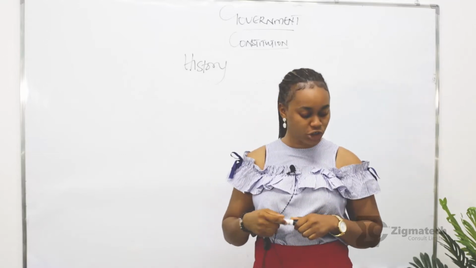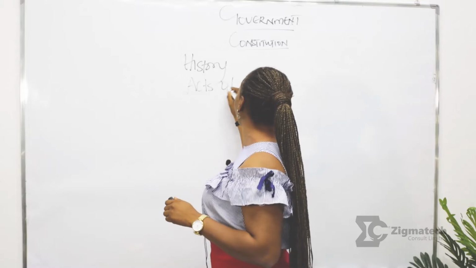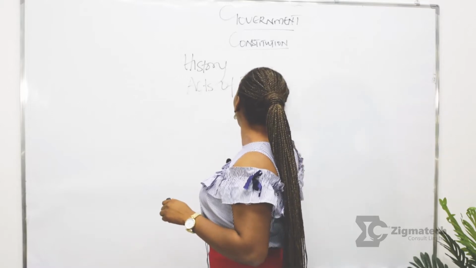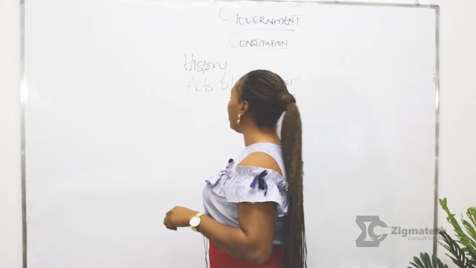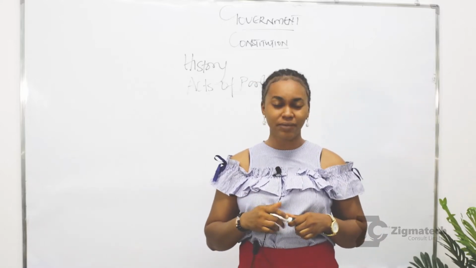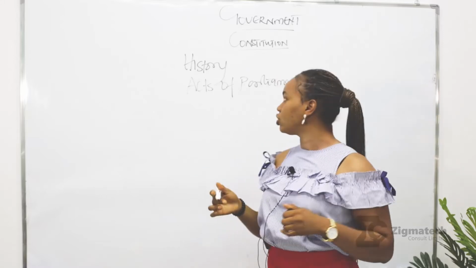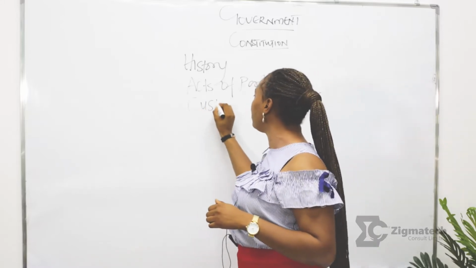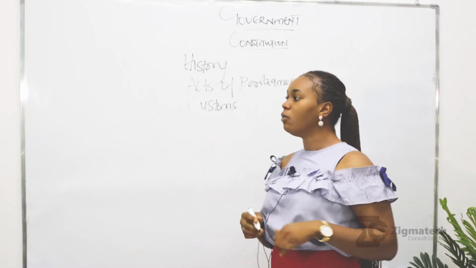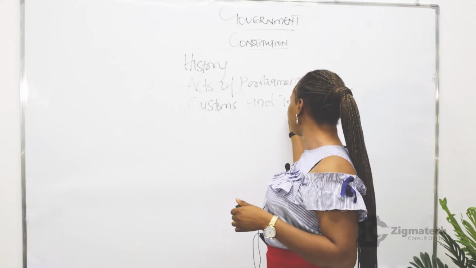Another source of Constitution is Acts of Parliament. When you talk about Acts of Parliament, you're talking about the legislative arm, the decrees and mandates and the rules made by the legislative arm of government. Another source of Constitution is customs and traditions, definitely the do's and don'ts of the people. What are their customs and traditions like?